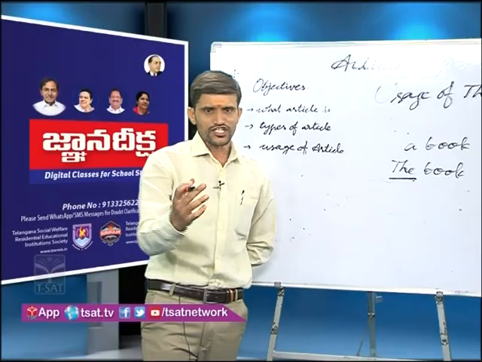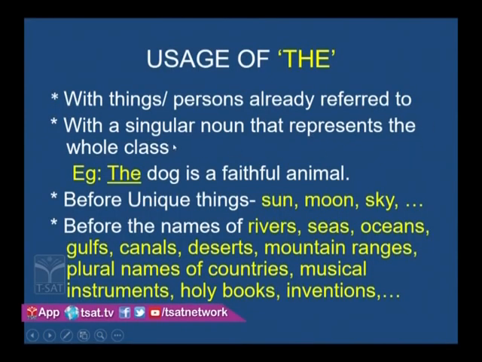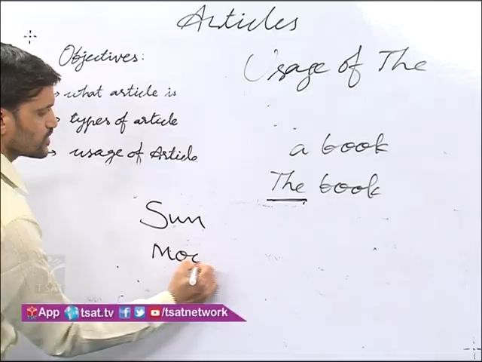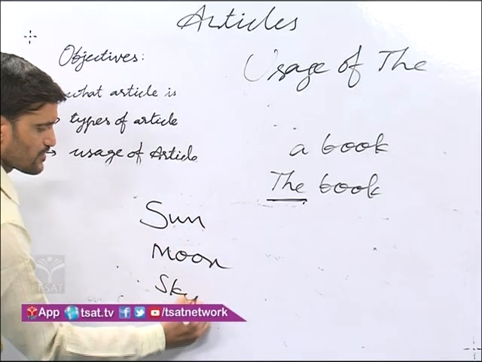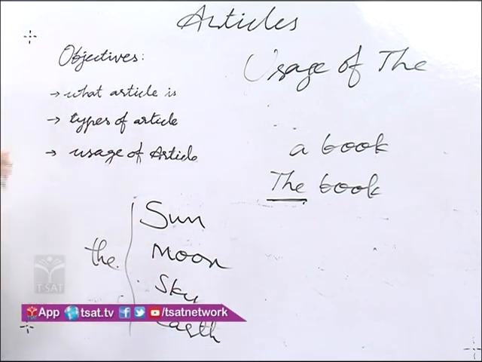Understand? So here the next rule is there. You should look at the slide: with a singular noun that represents the whole class. Here, the dog is a faithful animal. Here, the dog means all dogs. Okay. And another rule is there: before unique things. Look at the board. What are unique things? If there is only one in the universe, we should use the before that word. Understand? What are unique things? Sun, moon, sky, earth. So before these we should use the, understand?